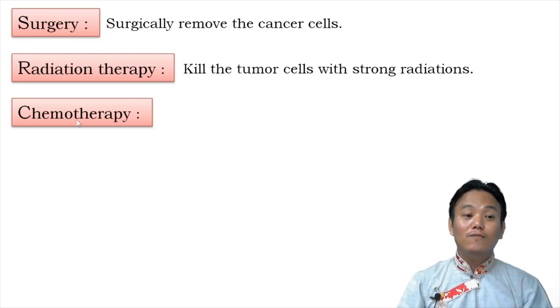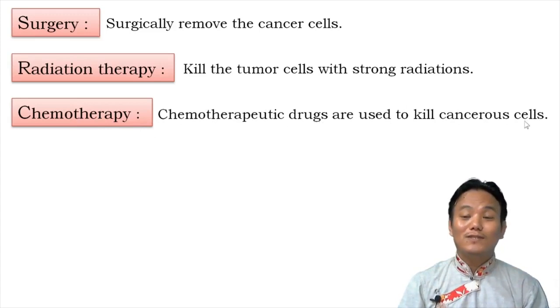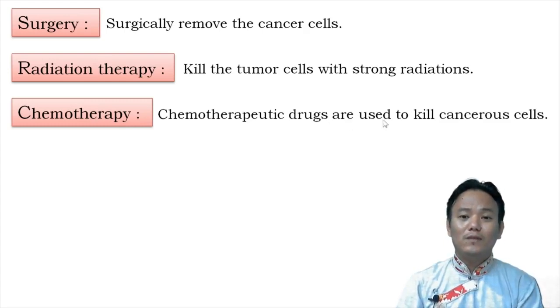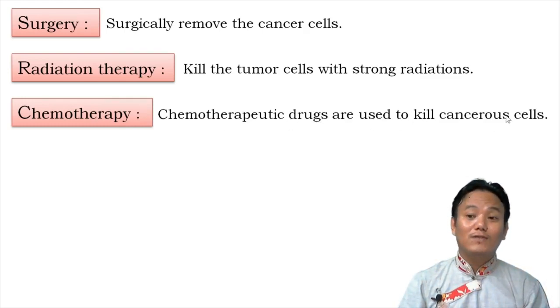And then we have chemotherapy, in which special drugs called chemotherapeutic drugs are used to kill the cancerous cells. These drugs or these chemicals kill rapidly dividing cells. They will kill all the rapidly dividing cells. Since cancerous cells are rapidly dividing cells, chemotherapeutic drugs will kill the cancerous cells.